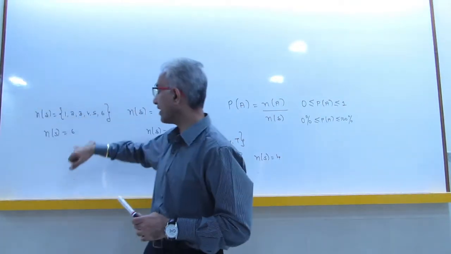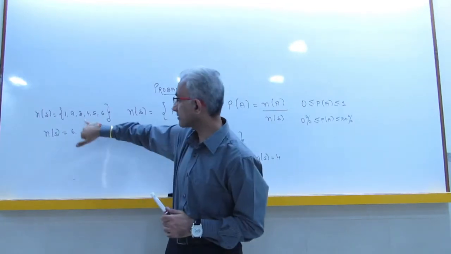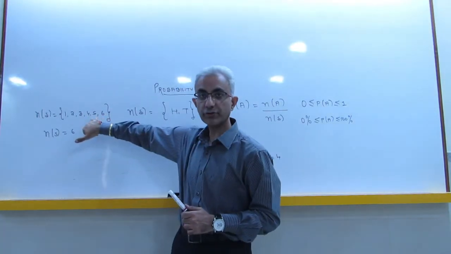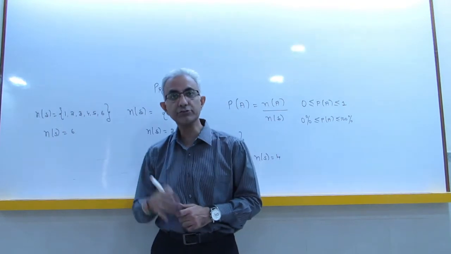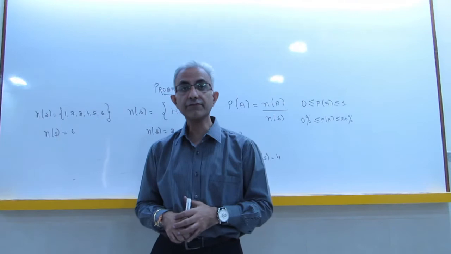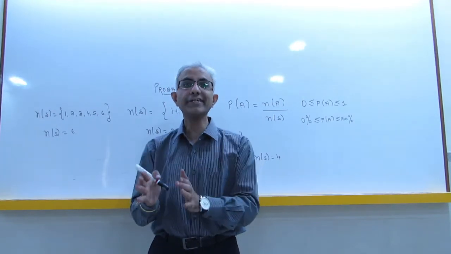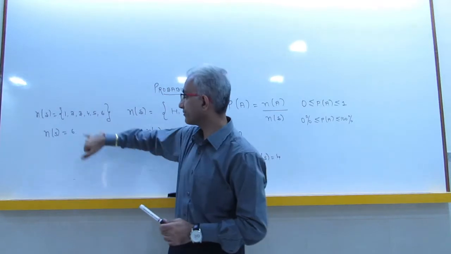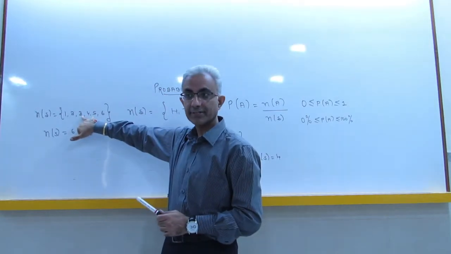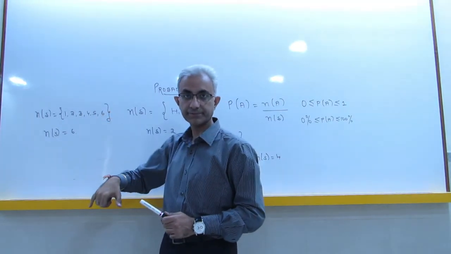In this case, if I ask you what is the probability the number is greater than 3, then the answer will be 4, 5 and 6. That means we are looking at 3 numbers greater than 3. So 3/6. But if the question turns out in a different way, if I ask you what is the probability the number is greater than or equal to 3, then this 3 also will come into play. So then my answer will become 3, 4, 5, 6 or 4/6.